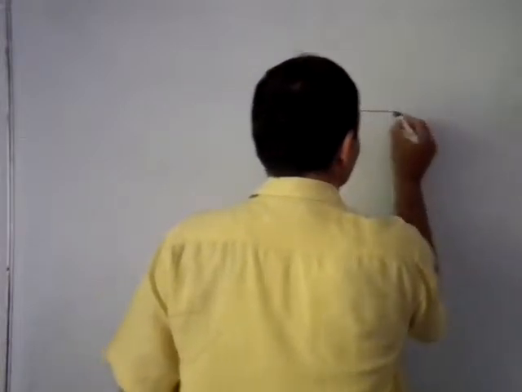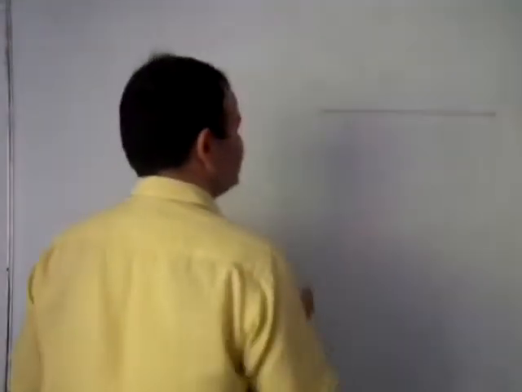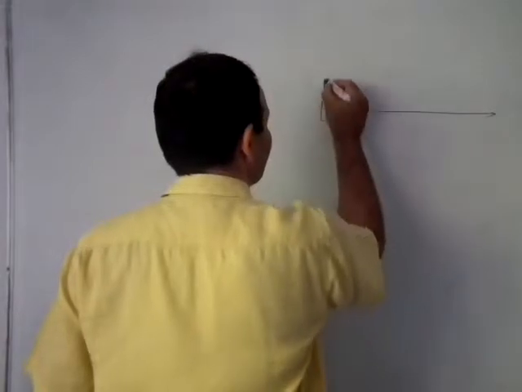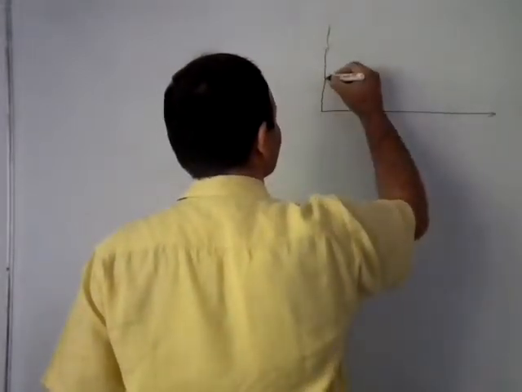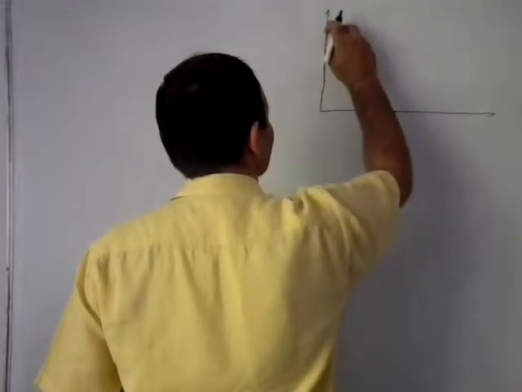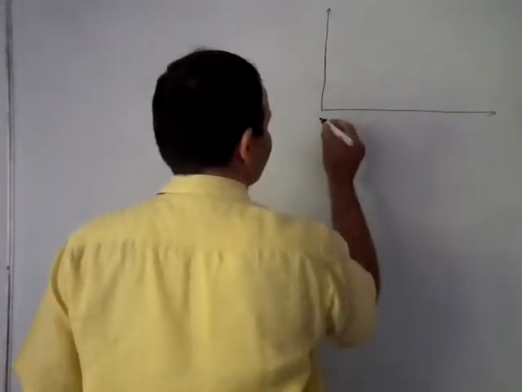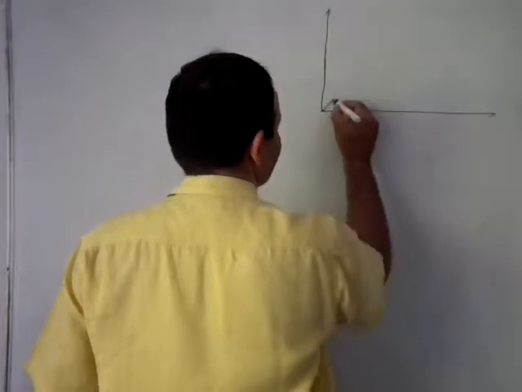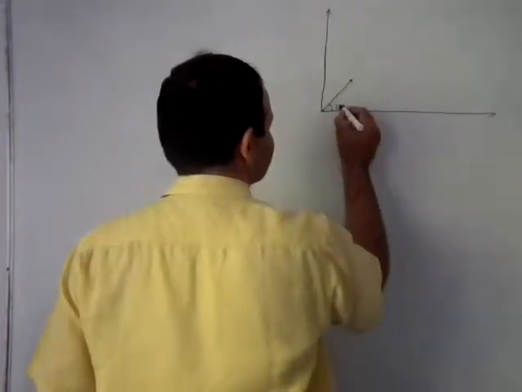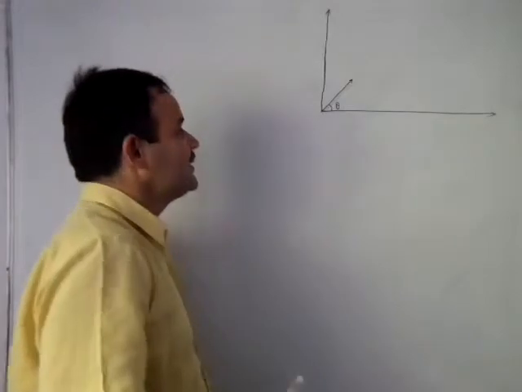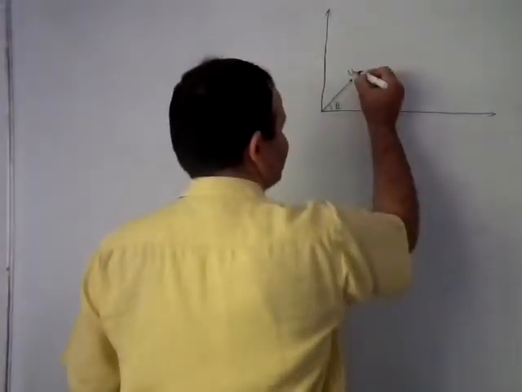It means if we have projected a body making a certain angle either with horizon or with vertical, then the motion of that body we will consider now. Say here it is horizon, it is vertical, and the body is thrown making an angle theta with the horizon with the speed u.